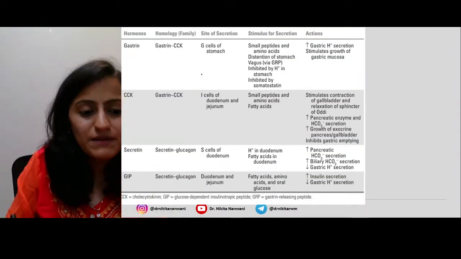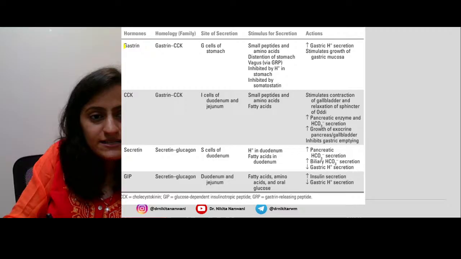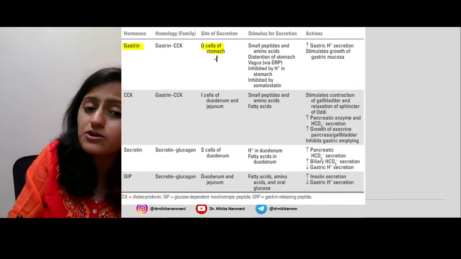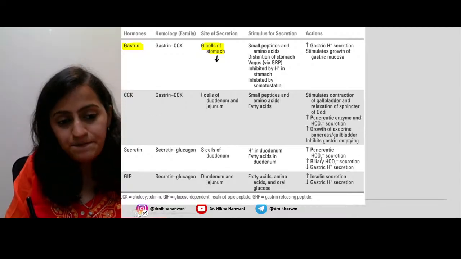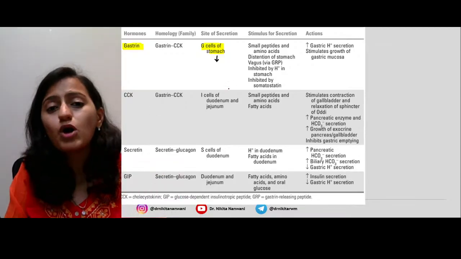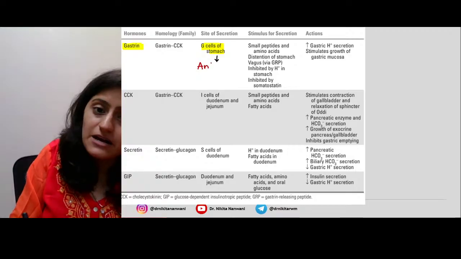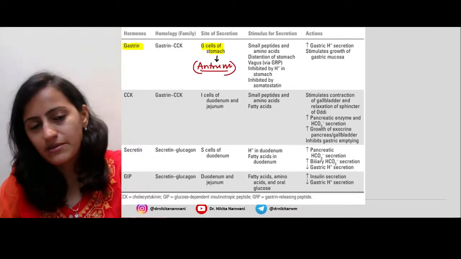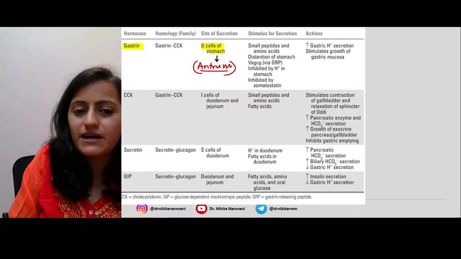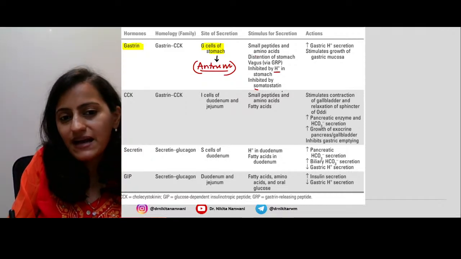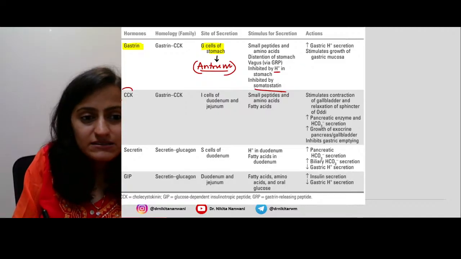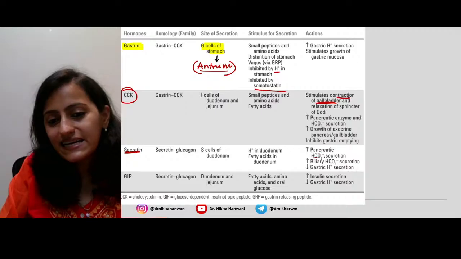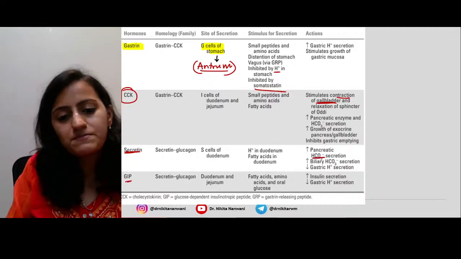So this is the complete table that we had seen. Gastrin, G cells in the stomach. Where in the stomach are these G cells predominantly present? Is it the fundus? Is it the body? Is it the antrum? These are predominantly present in the antrum of the stomach. Stimulus is peptides, amino acid, distension, inhibited by acid, somatostatin. This was cholecystokinin, gallbladder contraction; secretin, alkali; GIP is insulin.